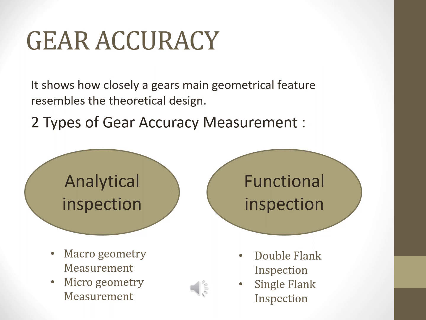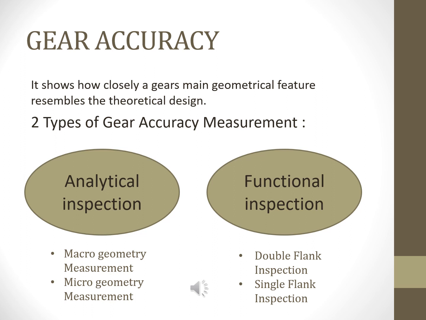There are two major classes of gear accuracy measurement: analytical inspection and functional inspection. The analytical gear inspection is used by the manufacturers to determine if a gear meets the geometric specifications as described by a set of appropriate dimensions. The analytical gear inspection is subdivided into two parts: macrogeometrical measurement and microgeometrical measurement.